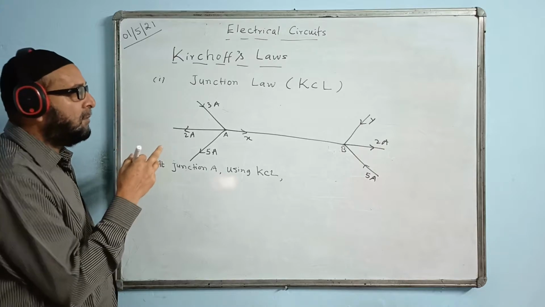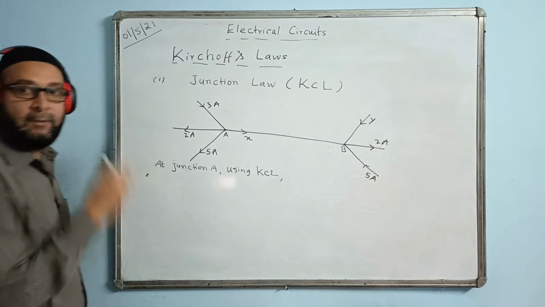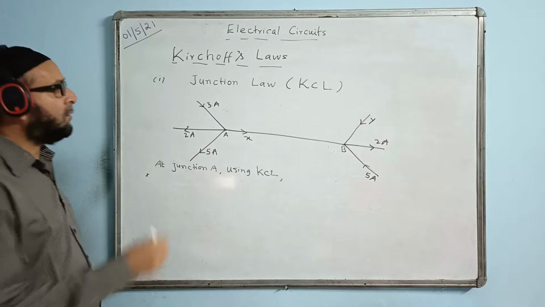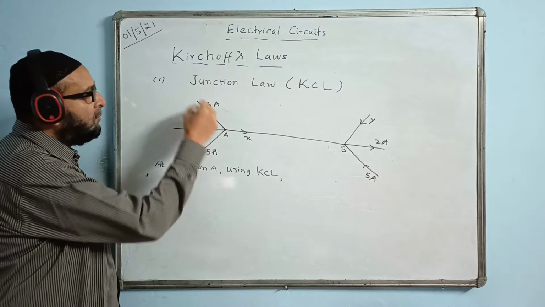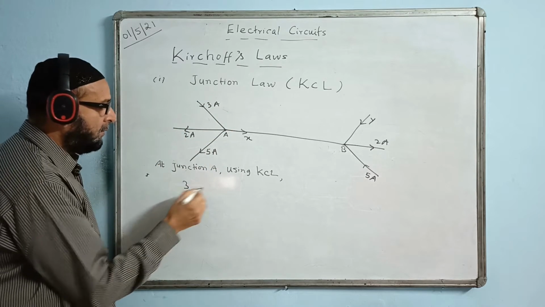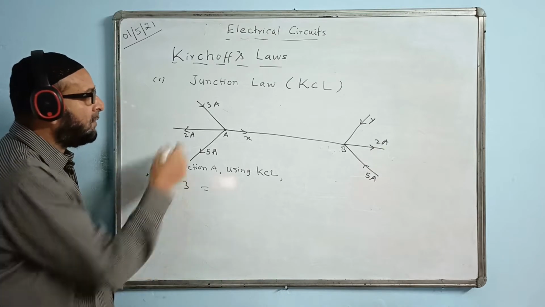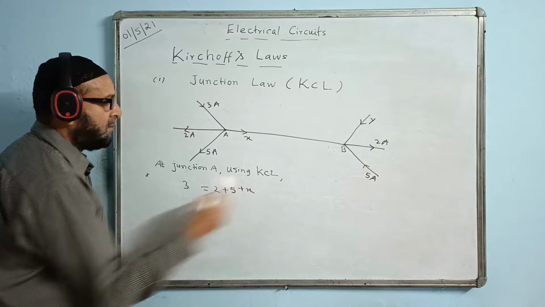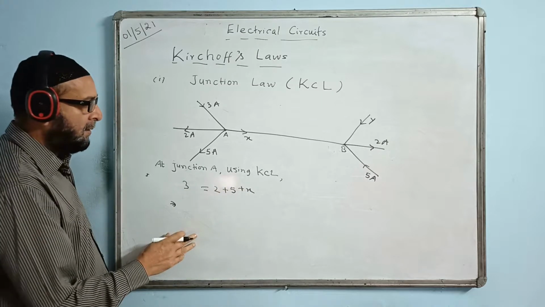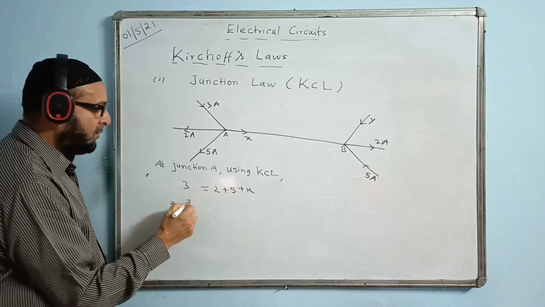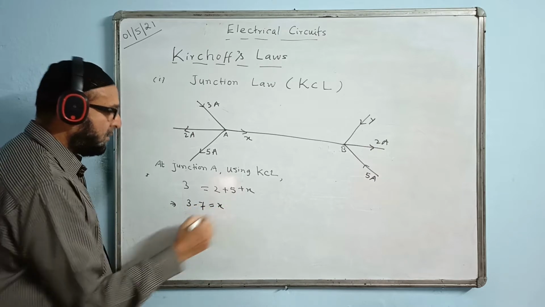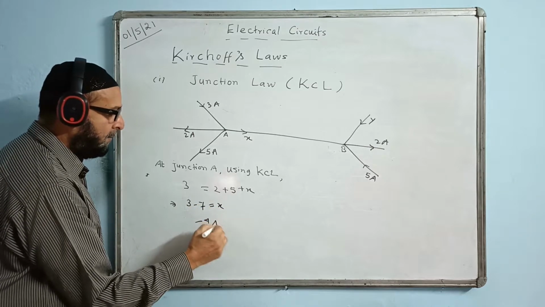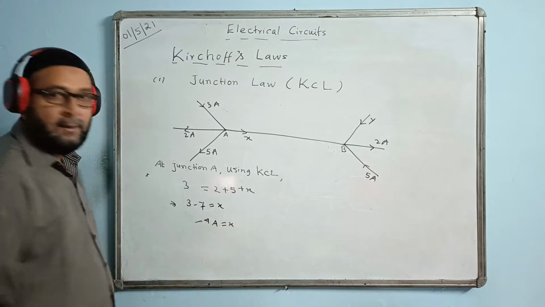Now you know the rule says that current towards will be equal to the currents away. So what are the currents towards the point? I see only one current towards the point, that is 3. That will be equal to the currents away. What are the currents away? All the 3 currents are away. 2 plus 5 plus X. Now I'll find the value of X. 5 plus 2, 7 will come this side. So 3 minus 7 is equal to X. So minus 4 ampere is the value of X.